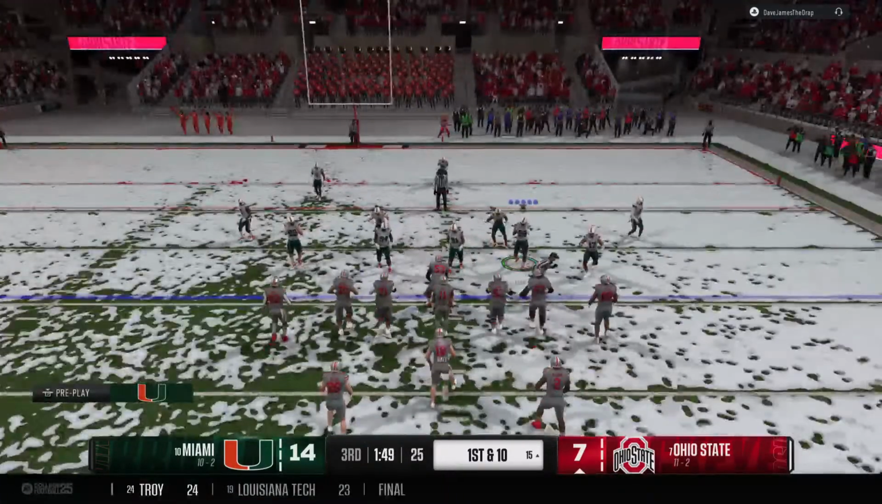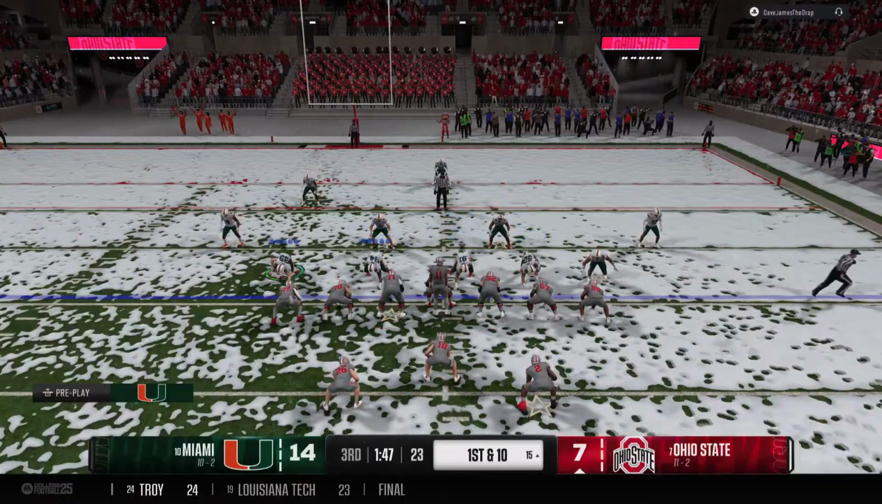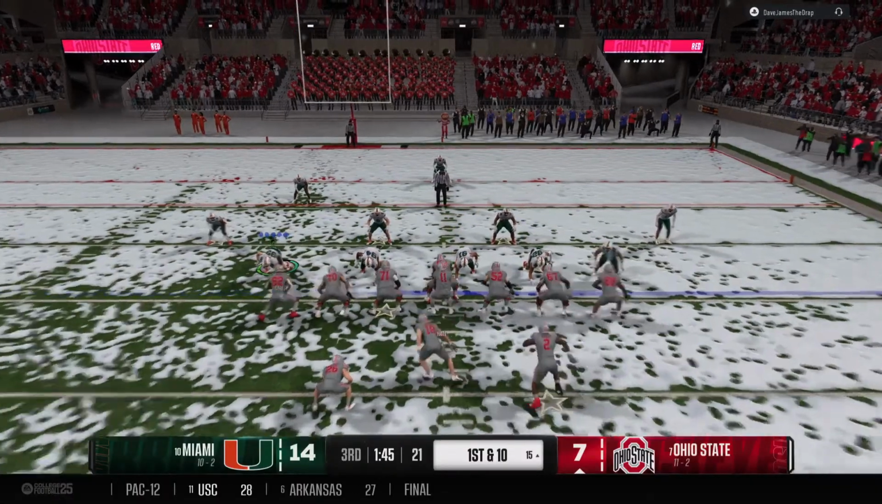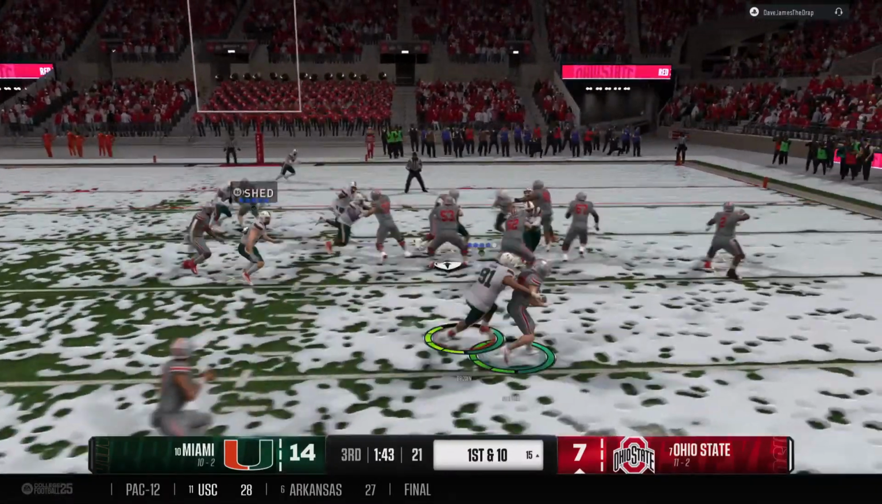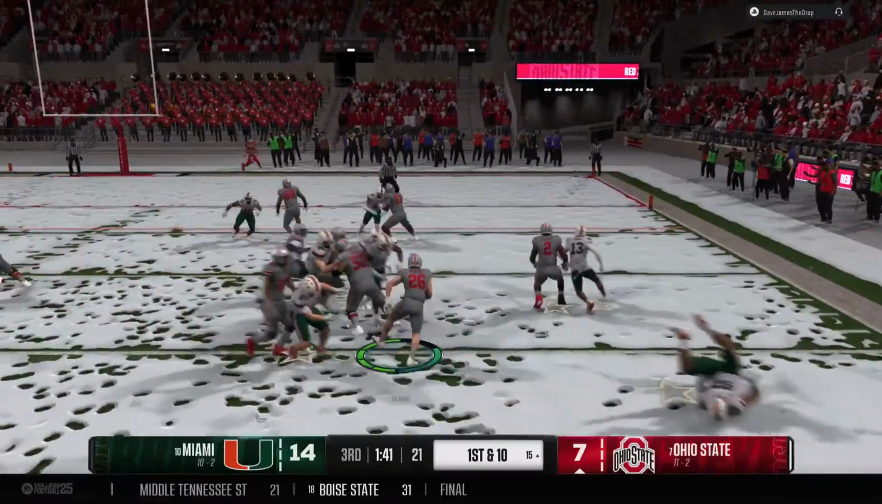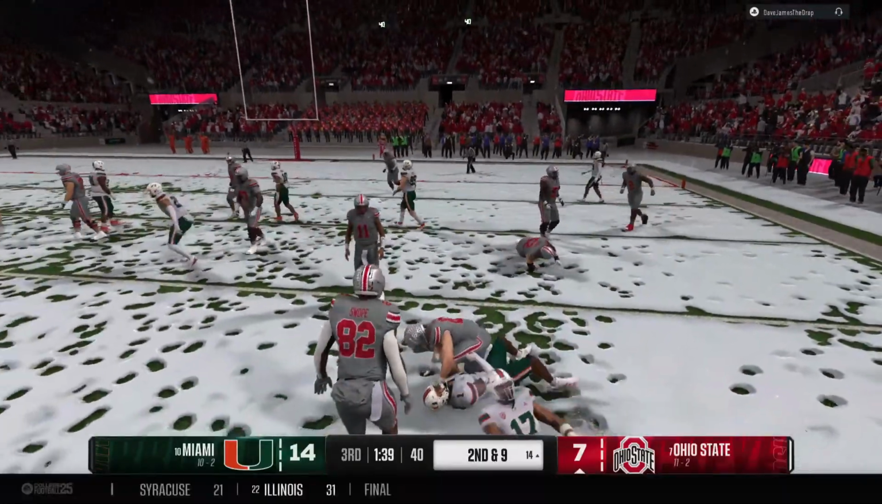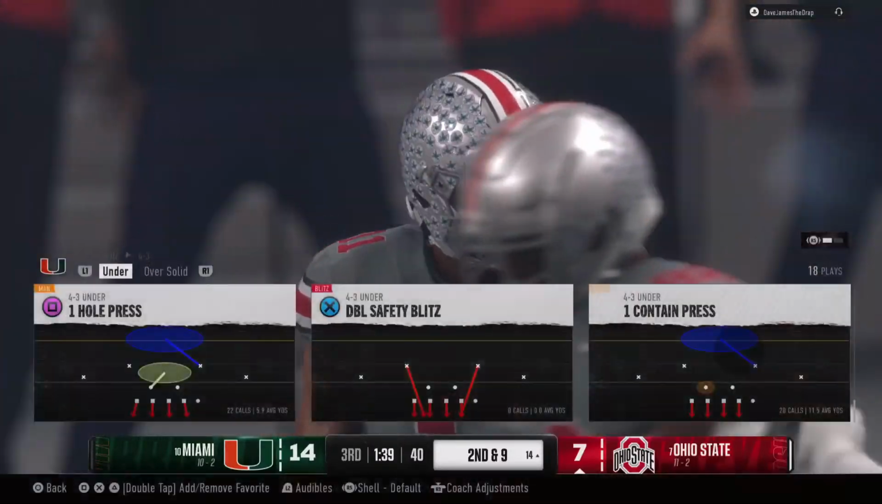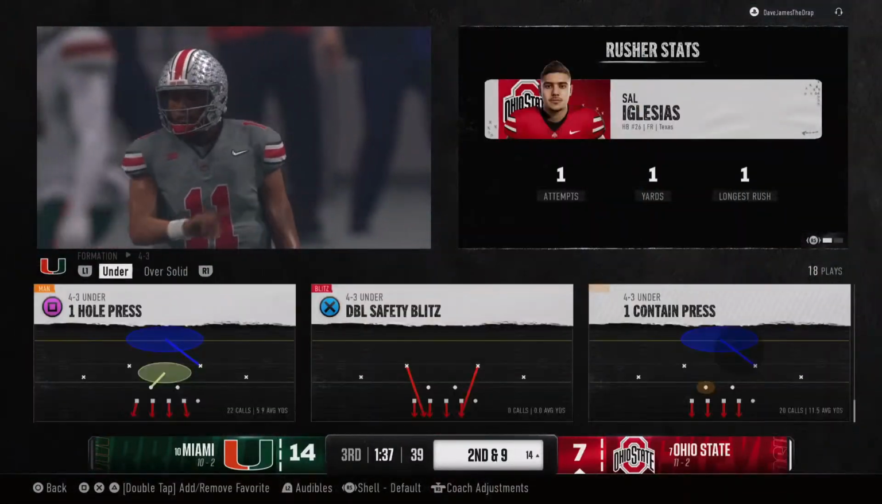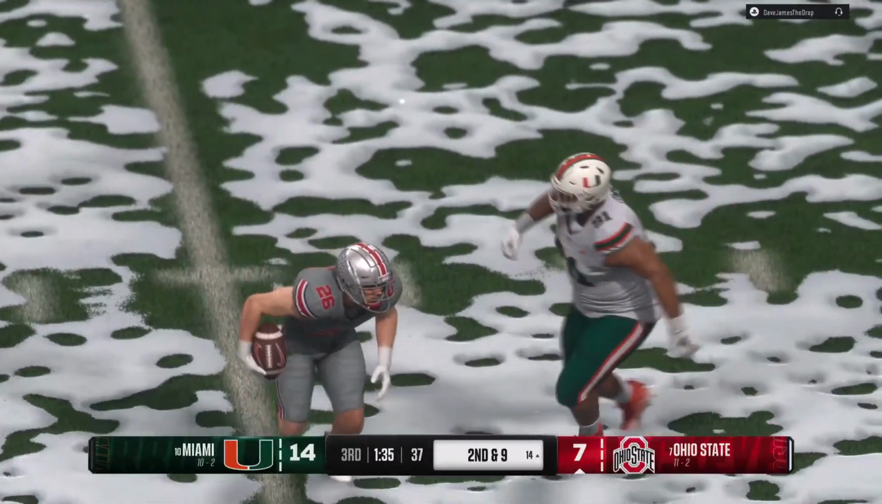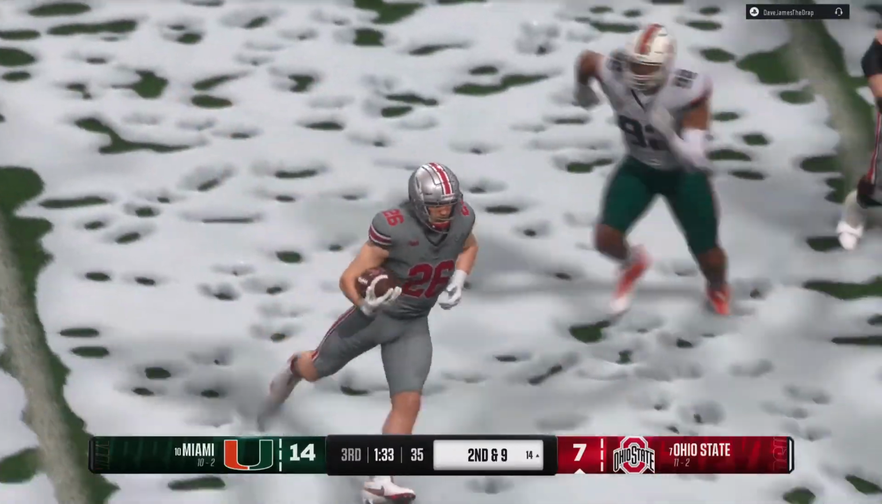The Buckeyes begin a new series here, 1st and 10. Ball handed off. And they'll stop him after a short gain. Well, this guy's got some wiggle, and you can see there he's got some power. He's able to break through a one-arm tackle, but the secondary comes up to finish him off.